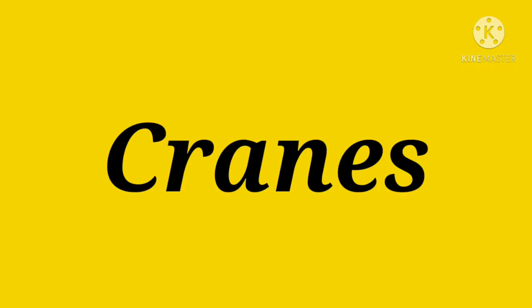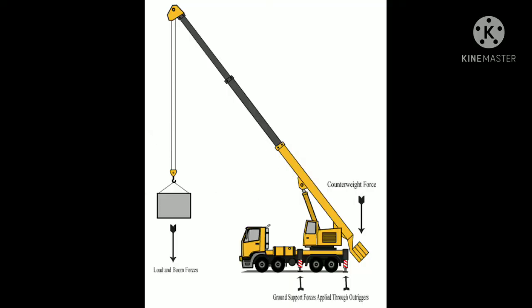Next we'll go to the example of the crane. Why are cranes used? Cranes are always used for moving heavy objects from one place to another. In construction sites they are used to carry heavy materials. So how does it happen? There is one horizontal arm called the jib.